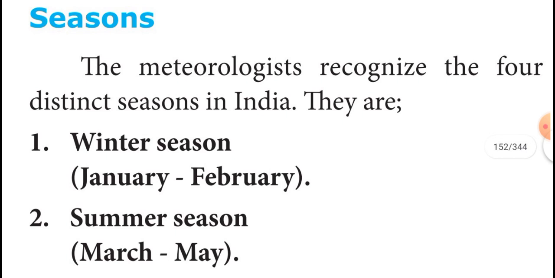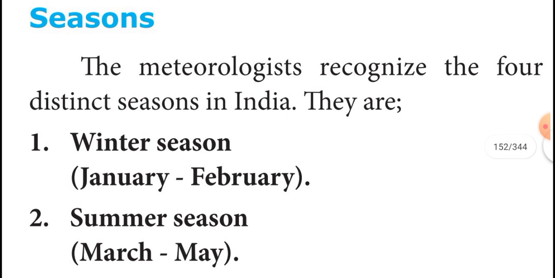So the Tropic of Capricorn gets vertical sun rays, and at the same time India receives the slanting sun rays, which results in low temperature. Because of that, India gets low temperature.